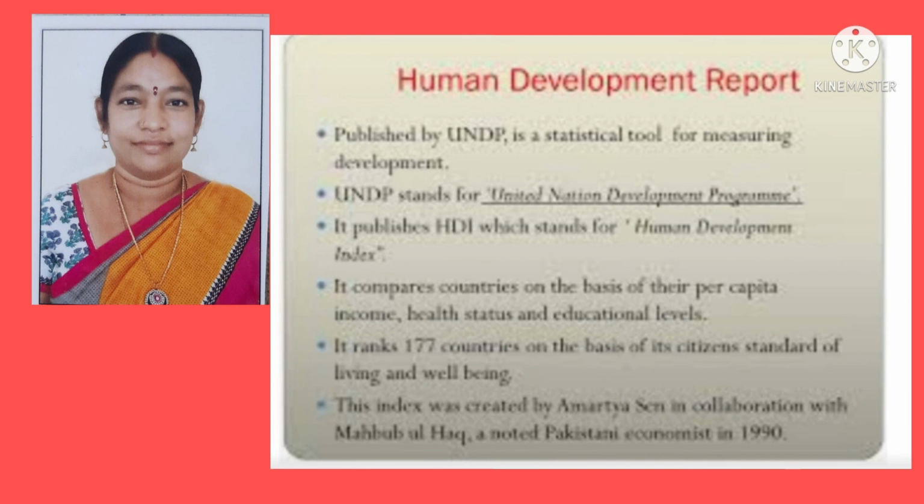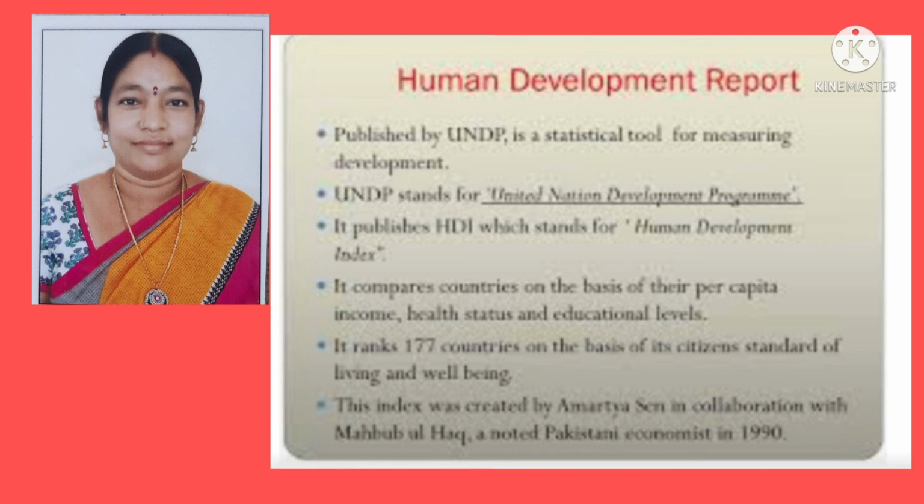Finally, the most important is the Human Development Report. This is published by UNDP, the United Nations Development Programme, and is a statistical tool for measuring development. UNDP stands for United Nations Development Programme. It publishes the HDI, which stands for Human Development Index. It compares countries on the basis of their per capita income, health status and educational levels.